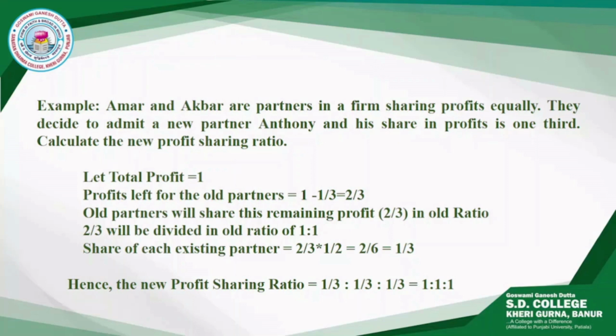Share of new partner Anthony given in the question is one third, and the remaining profit for old partners is 1 minus 1/3, which is 2/3. This 2/3 will be divided between Amar and Akbar in the ratio of 1:1. Share of Amar and Akbar each will be half of 2/3, that is 1/3, and the new profit sharing ratio of the three partners will be